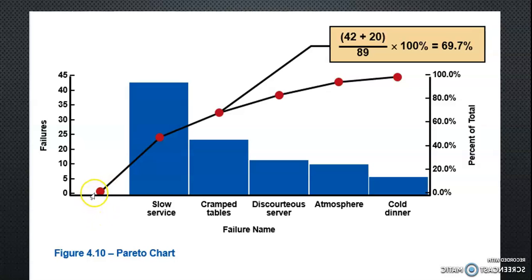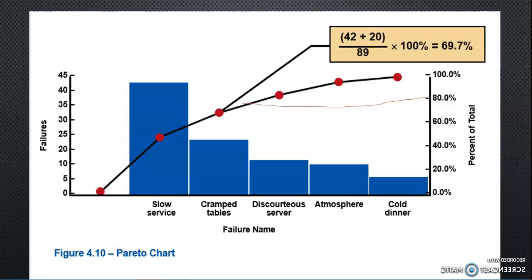So starting from 0%, giving equal gaps of 20 in each, and maximum is 100%. So the total of the cumulative frequency percentage is always 100. Right. So now what we have to do is figure out where the 80% of the consequences are intersecting this line. So if you see here, let me draw a line from 80% and here.